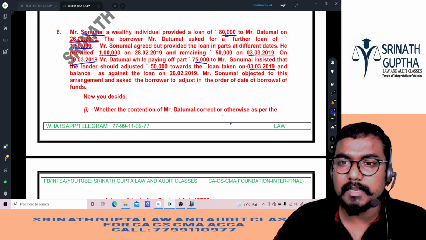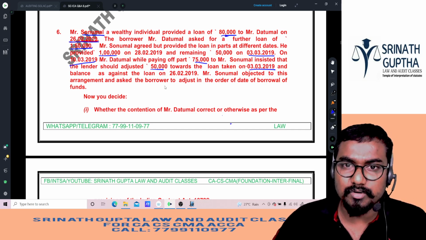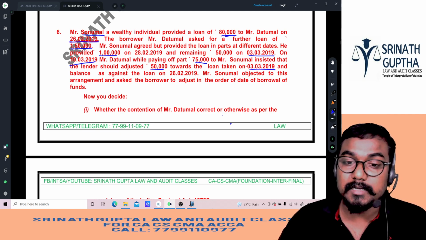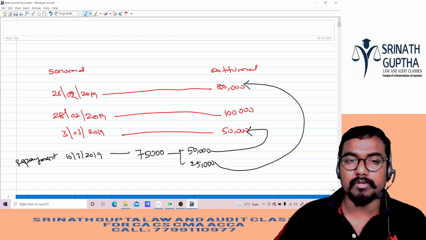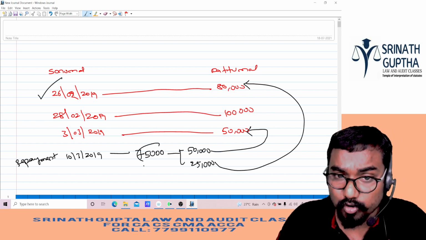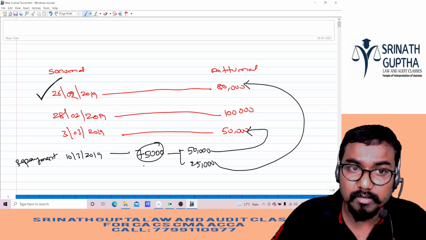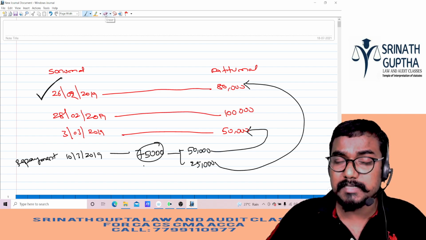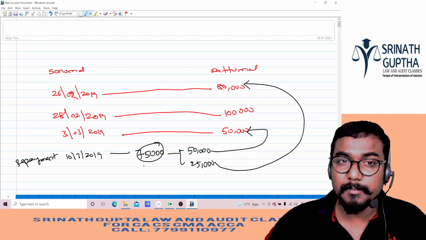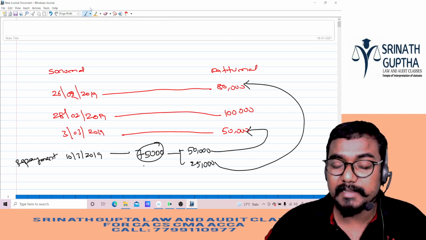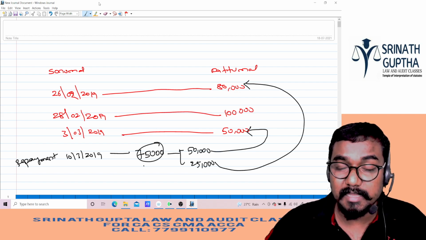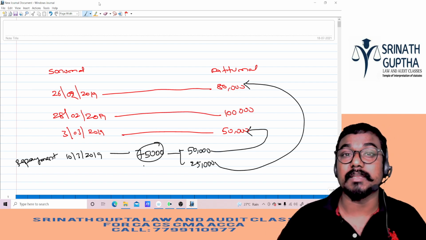And Mr. Sonumal objected to this arrangement and asked the borrower to adjust in the order of date of borrowal of the funds. But this guy Sonumal said, no, I have to adjust 75 for this date. I want to adjust the total money for the loan taken on 26/2/2019. Can Sonumal say like that, beta? No, because when the borrower is indicating the debt to be discharged, it is the duty of the lender to adjust the money as per such indication only.